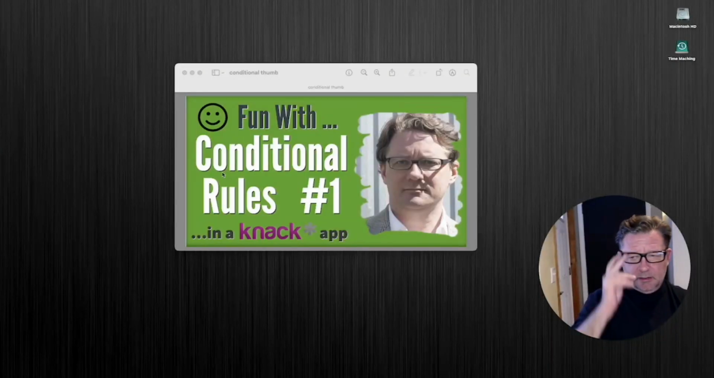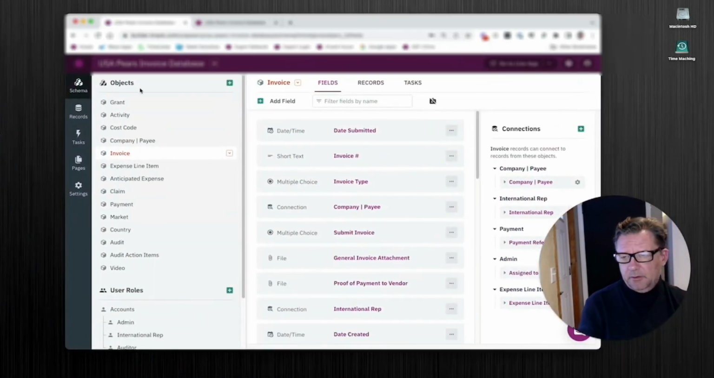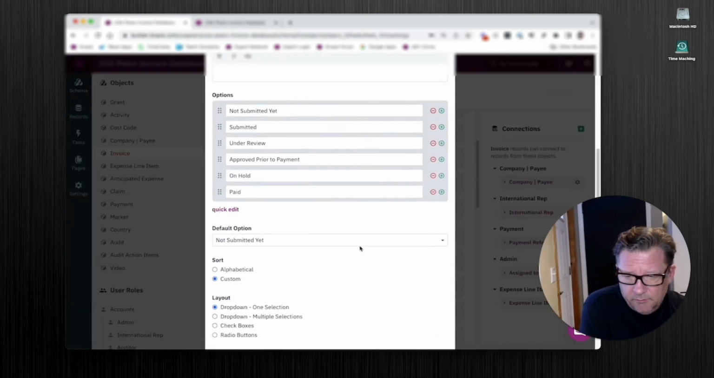Okay, I'm back, and let's just jump right into this. Go through a conditional rule thing here. Here's an app. It's an invoicing app. And this is the table, or the object, invoices. And invoices have a status. We have several statuses. They're working on it, they haven't submitted it. They submitted it, it's under review. It's been approved. In some cases, something isn't right, and they put it on hold, throw it back to the people that created the invoice and have them do something, and then finally it's paid.